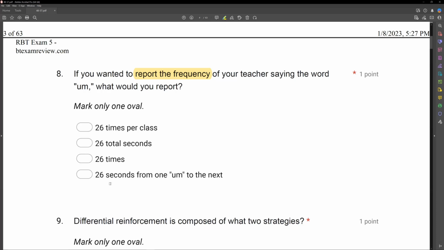D, 26 seconds from one to the next would be interresponse time. Don't be fooled by A. A is rate. C is frequency. They are different things, okay? Rate has a time component. Frequency is just our count. If you're going to report the frequency, you're going to report just how many times it happened, just the count.